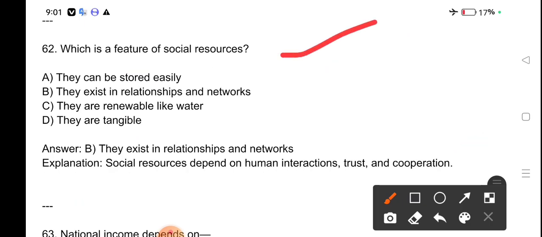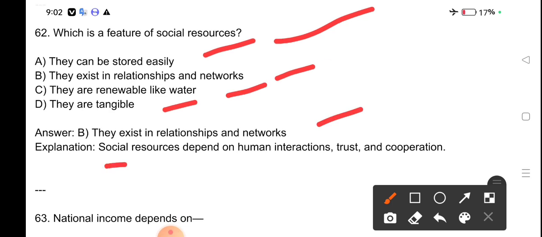Which is a feature of social resources? They can be stored easily. They exist in relationship and networks. They are renewable like water. They are tangible. They exist in relationship and networks. Social resources depend on human interactions, trust and cooperation.